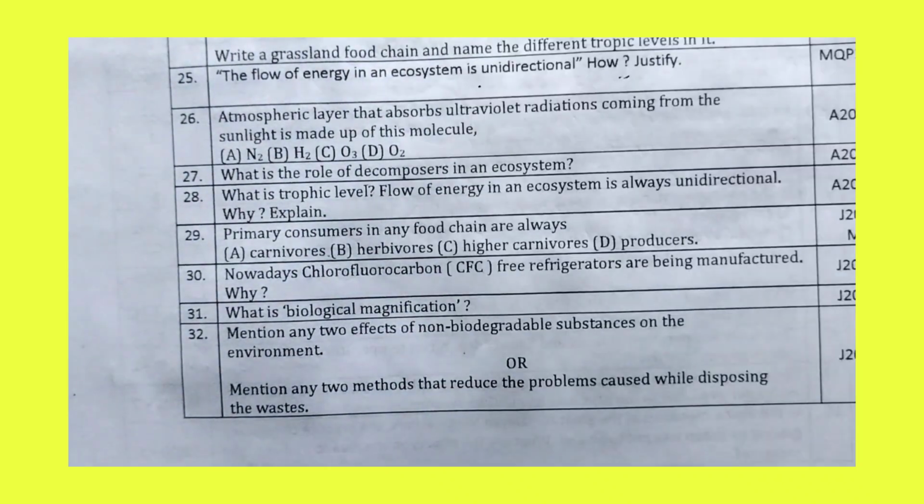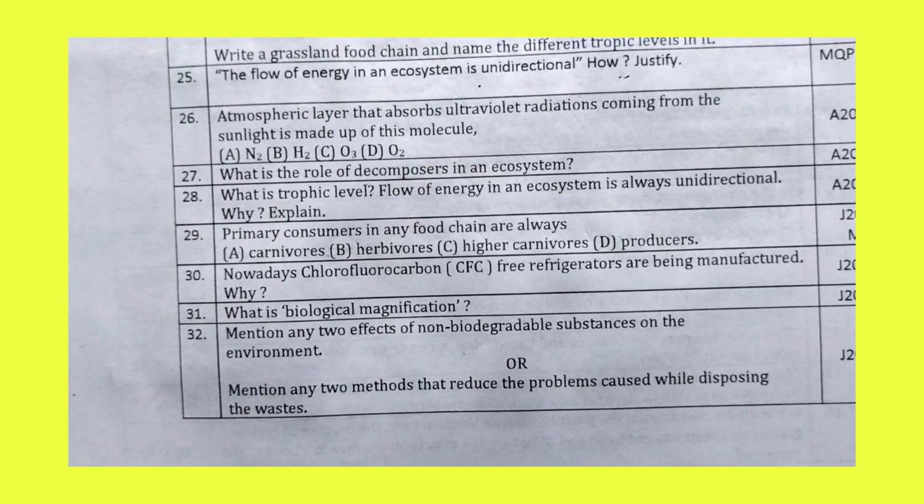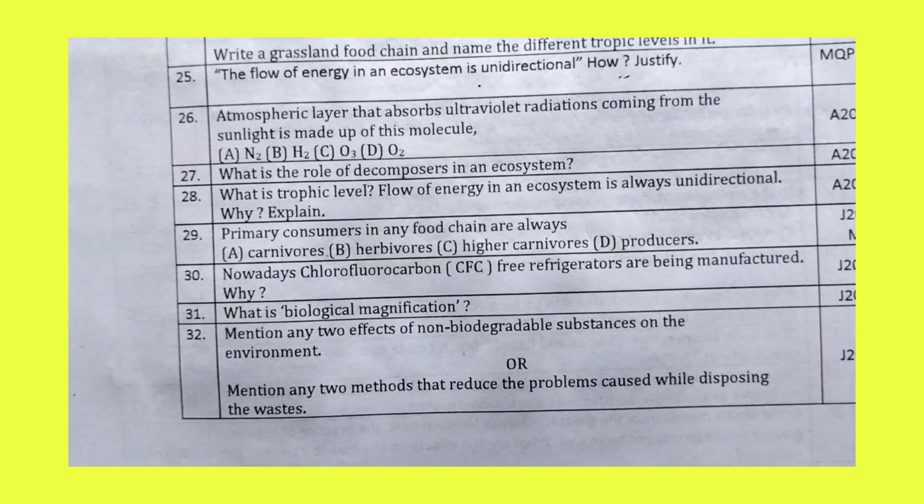Next, let us move to question number 30. Nowadays, chlorofluorocarbon, that is CFC free refrigerators are being manufactured.